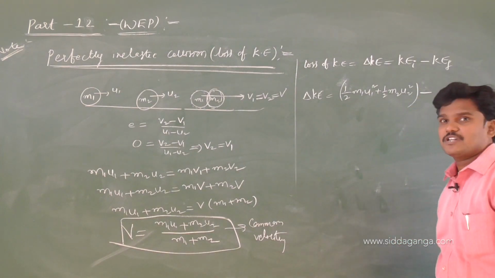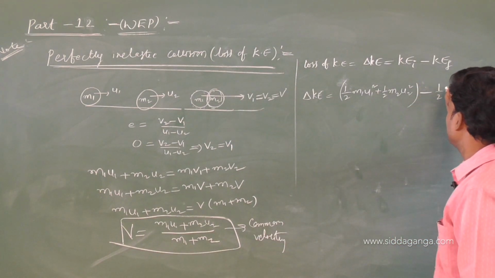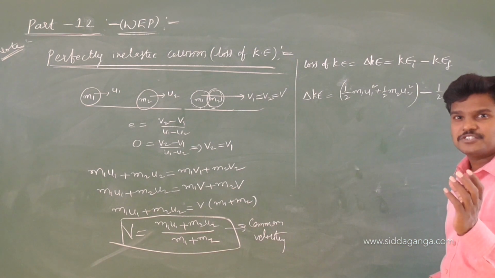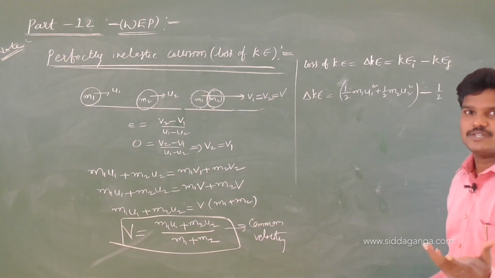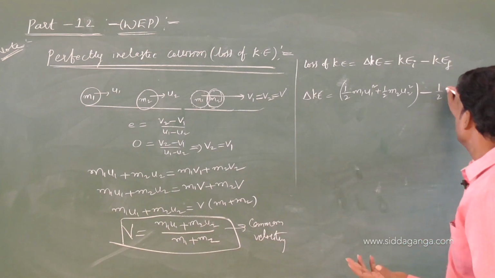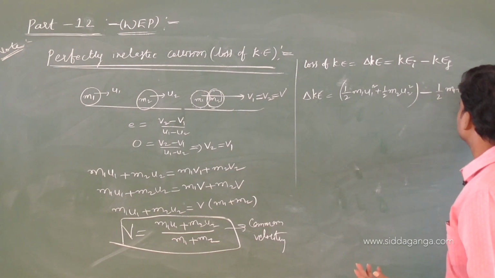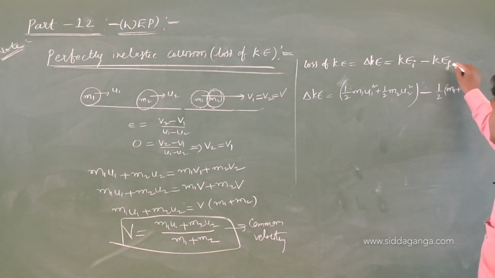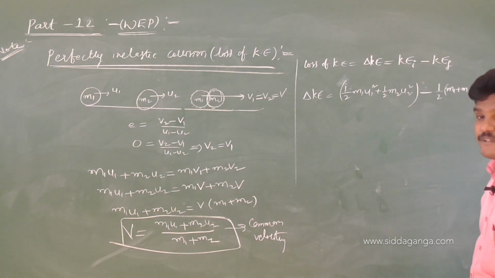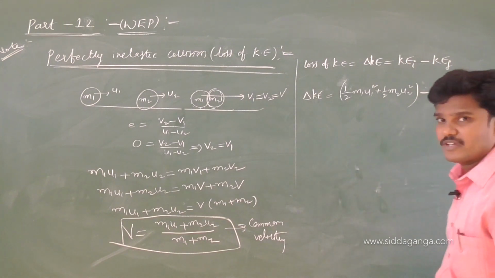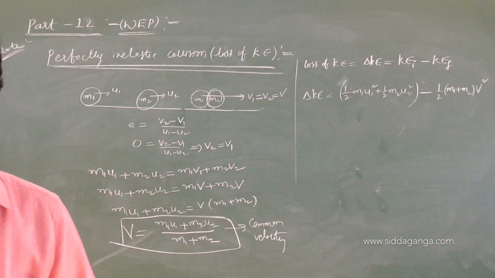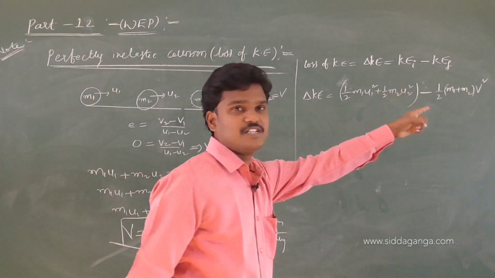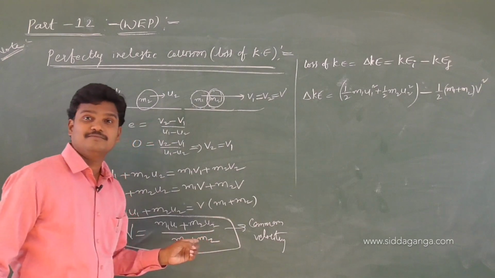Kinetic energy after the collision: after the collision the two bodies are stuck together, so you can take the combined mass m1 plus m2, and they are moving with V speed. So half (m1 plus m2) V square. What is V? Substitute this value.